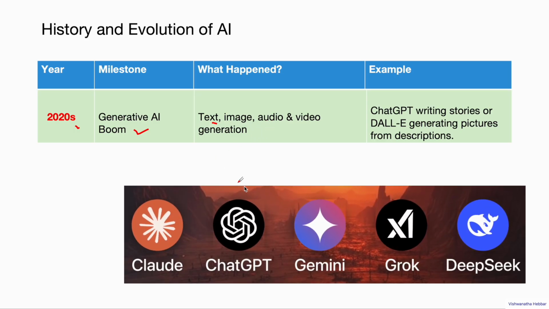Generative AI systems like Claude, ChatGPT, Gemini, Grok, DeepSeek are all examples of generative AI, which means they can generate something, either text or video or audio, right? So these are called generative AIs. So we are in this stage now. These are some of the latest AI systems.